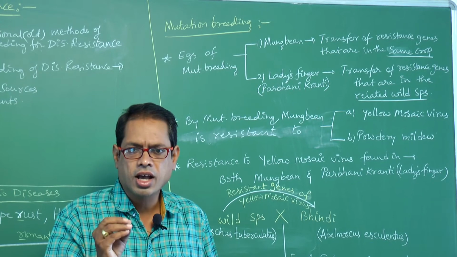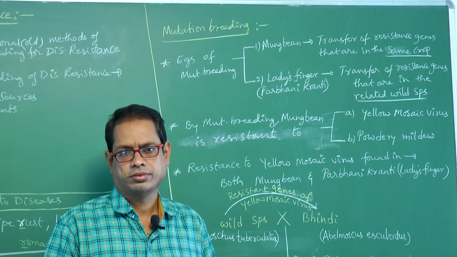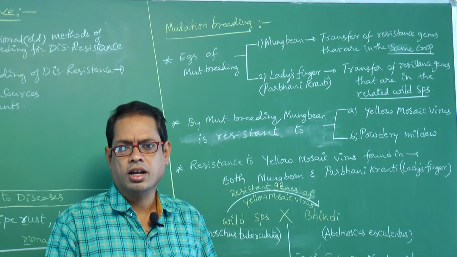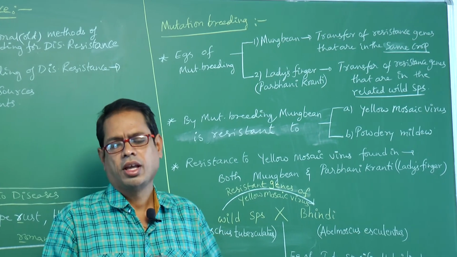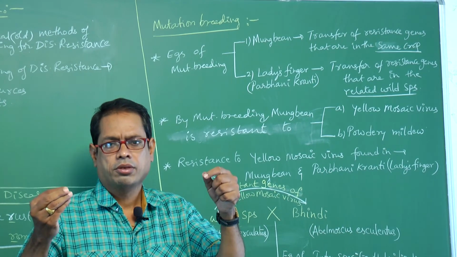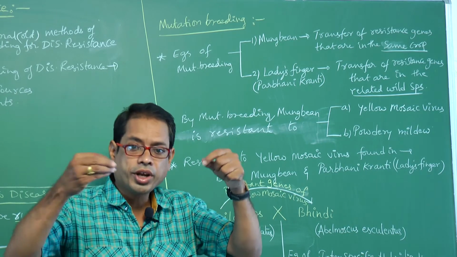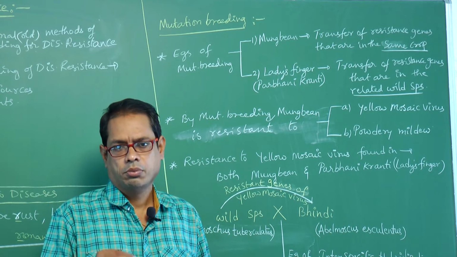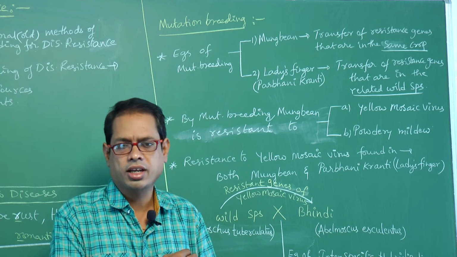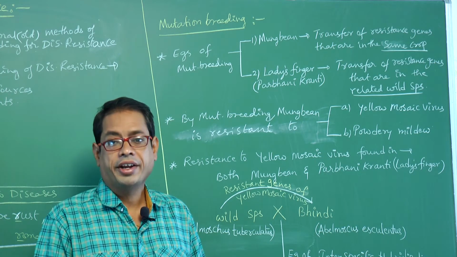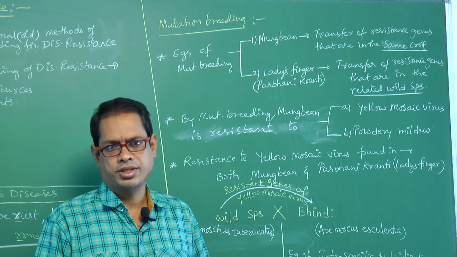Generally, mutations are harmful. Very few mutations are beneficial. Here, artificial mutations can be done by using chemicals like colchicine and radiations like gamma rays.